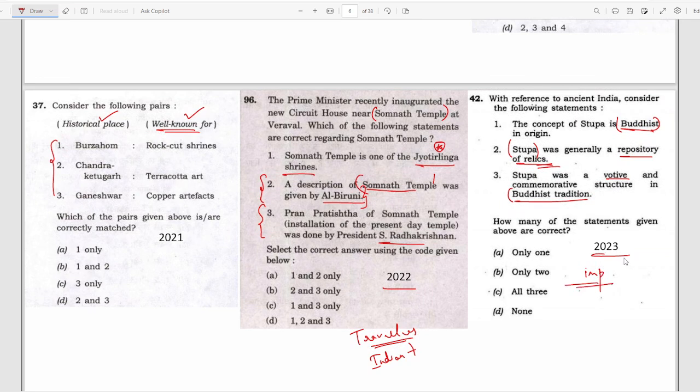Stupa architecture, temple architecture, and in temple architecture, rock cut architectures are important, and you have to know in detail about the rock cut architecture and the places where they are present, and any details if it is there. I hope this is clear.